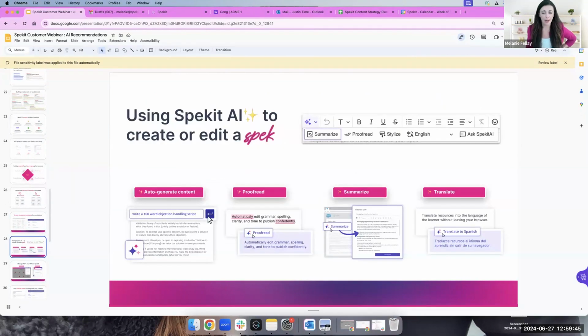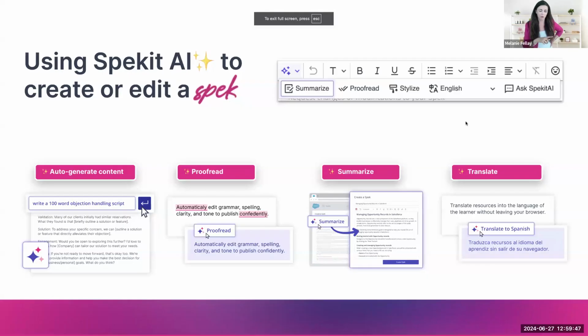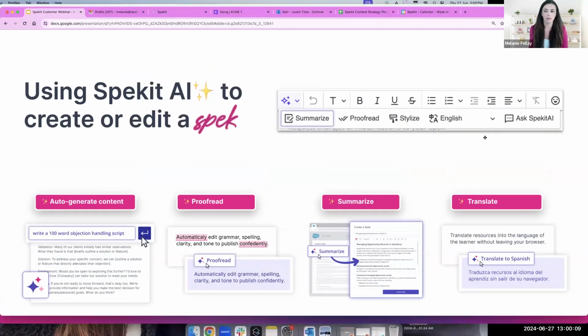You can also use AI, and I actually created a spec right before here. I'm going to recreate it because it was a perfect example. For those of you that aren't using the AI in our editor, there are really quick things you can do, like dropping a long form doc in and using our summarize feature to get the most important points in bullet form. You can proofread to make sure you don't have any grammatical or punctuation issues. And then you can also auto-generate or translate content.